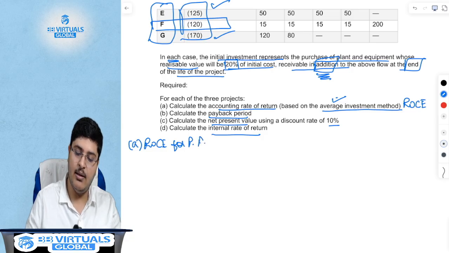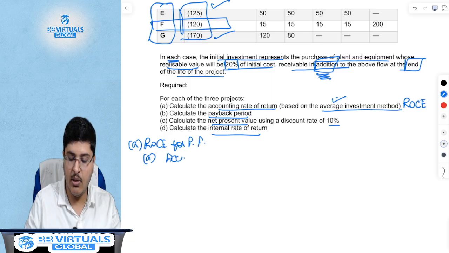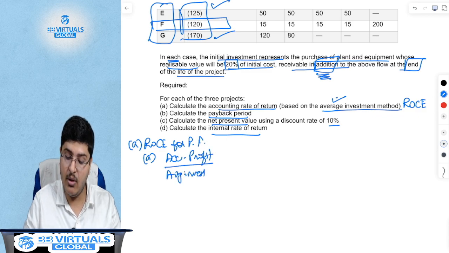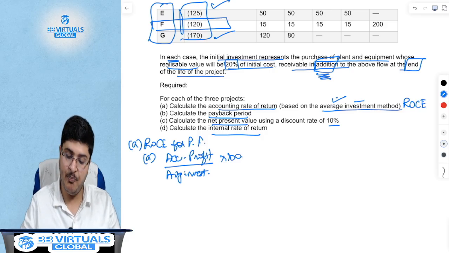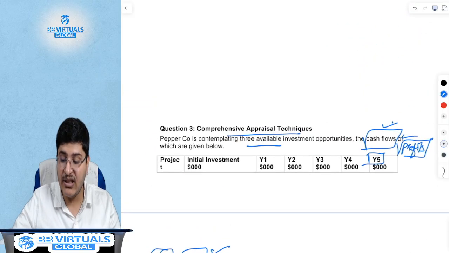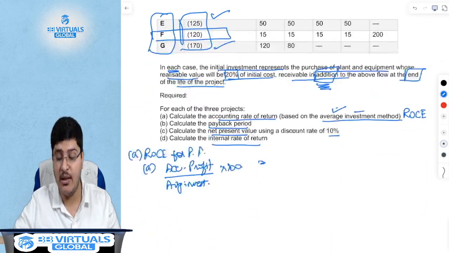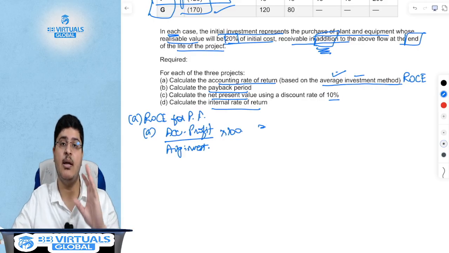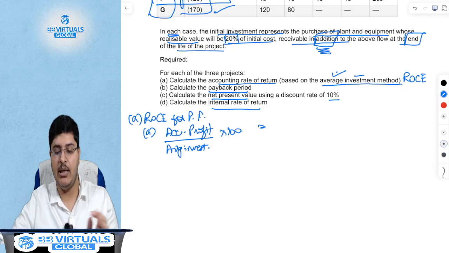F, right? What is the formula of row C? The formula of row C is nothing but accounting profit divided by average investment, because that is the method that you are asked to use, into 100, because it is a percentage. What is the accounting profit for you? Remember, you are given cash flows and not profits. What is the bridge between cash flow and profit? Typically, while there could be multiple bridges, the difference generally is depreciation.